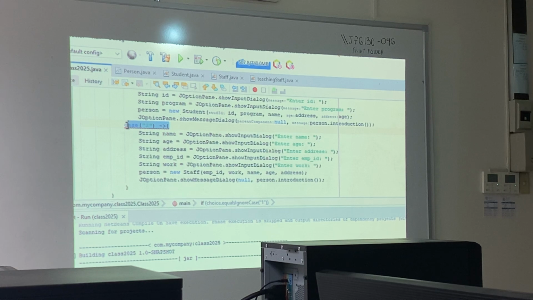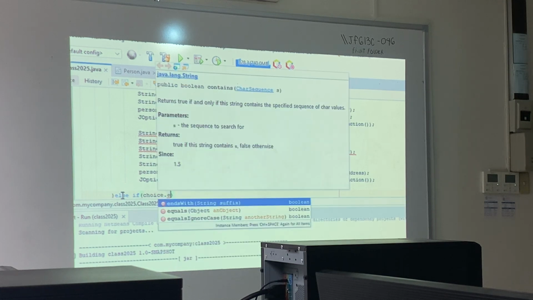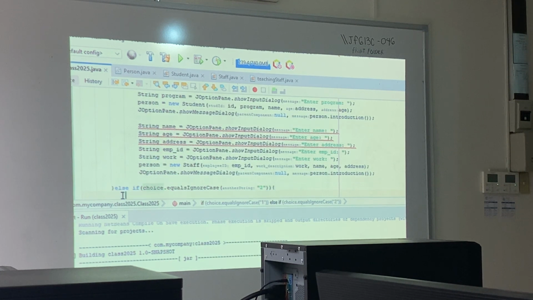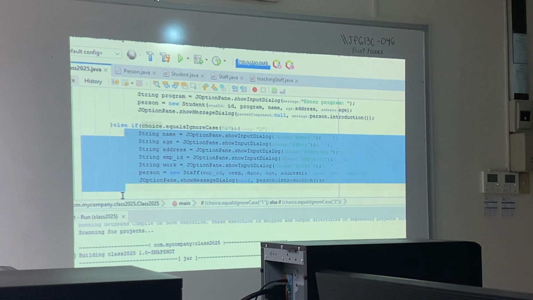Actually, dapat tanggalin ko na lang ito muna there, then else if dito choice dot equals, in our case, 2. Dapat dito yan siya.